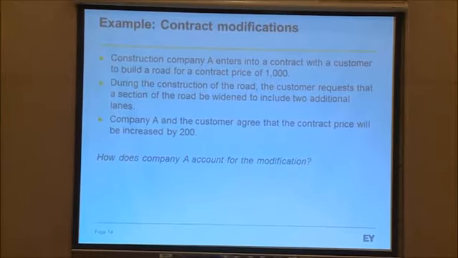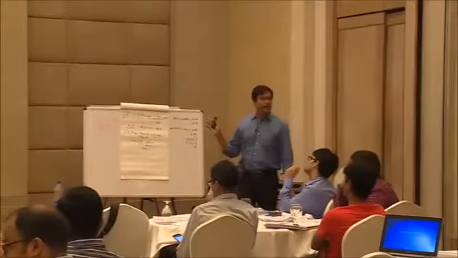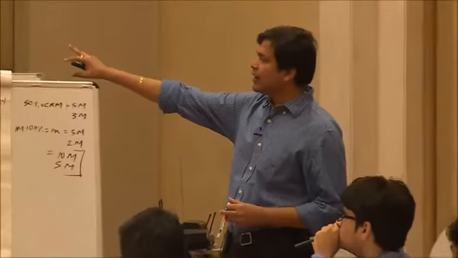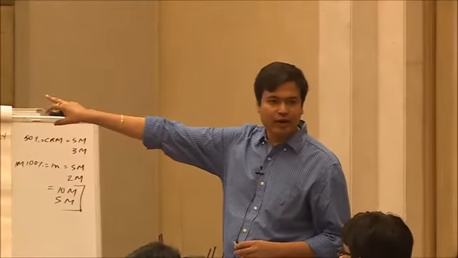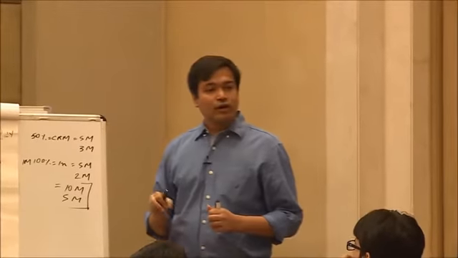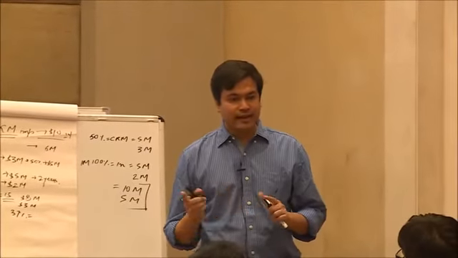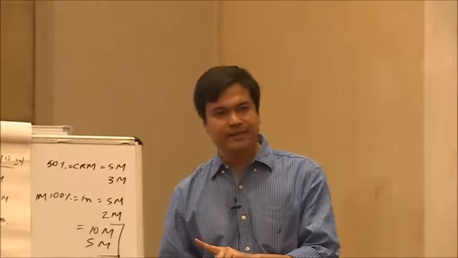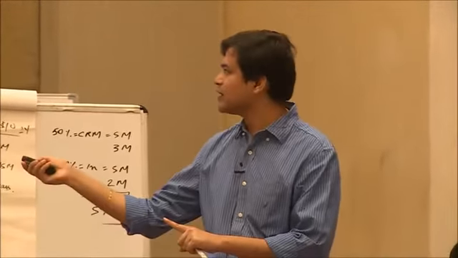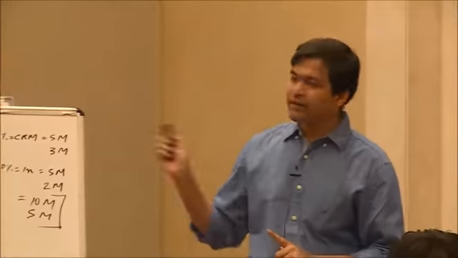It can assume any scenario. So first of all, has everyone read this? Okay, so tell me, what is the contract modification here? Widening of the road, and for that contract modification, you have an added price of 200 rupees. So you will have to see whether it's a distinct performance obligation or not, at a fair value or not, in which case it will become a separate performance obligation. We'll see this.